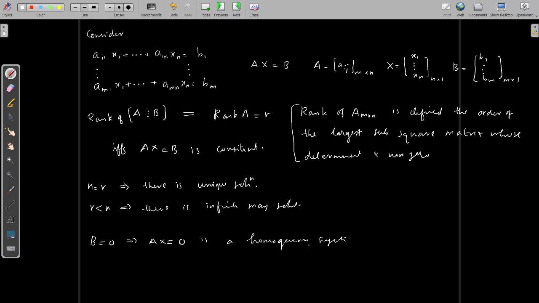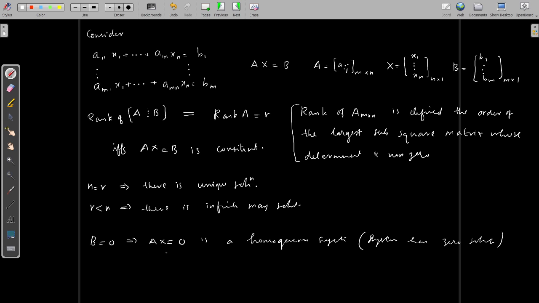So a homogeneous system is a system that has at least one solution, namely the zero solution. You can use this as a characterization of the homogeneous system.